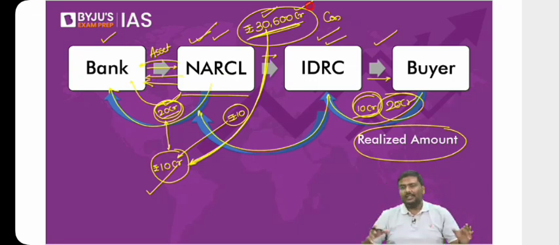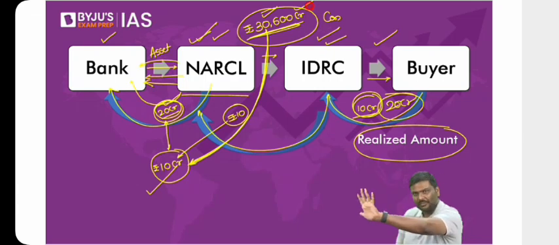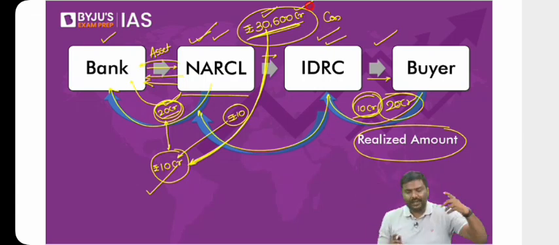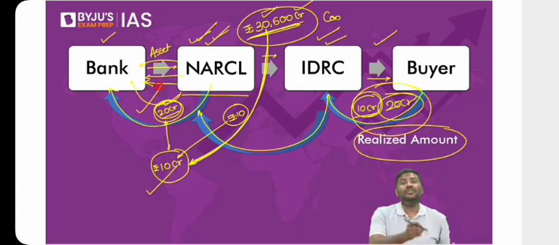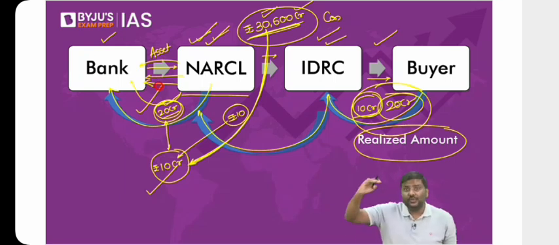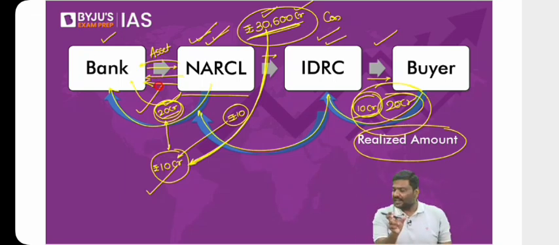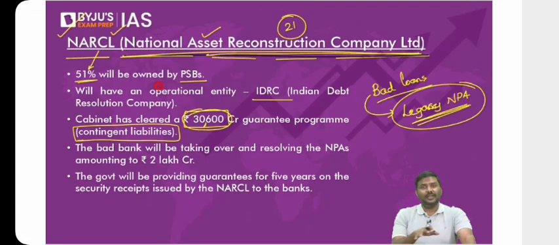So the argument is simple. 30,600 crore rupees has been kept for 5 years by the Government of India. But the money from this will be used only when the NARCL is not able to recover this amount from the market. Only in such situations will this fund be utilized. This is basically the contingent liabilities. So this has been introduced by the Government of India.